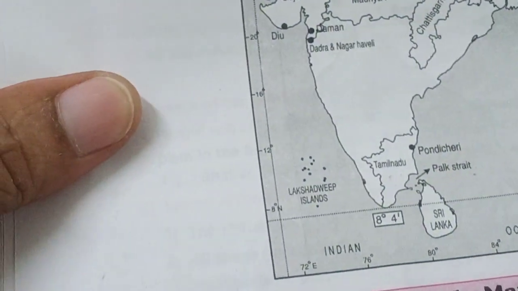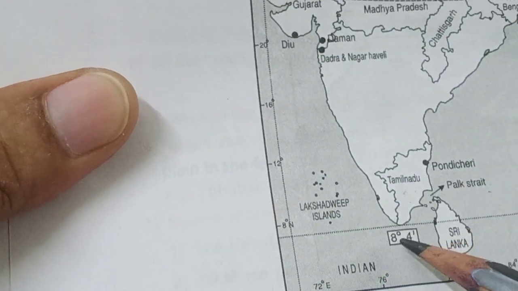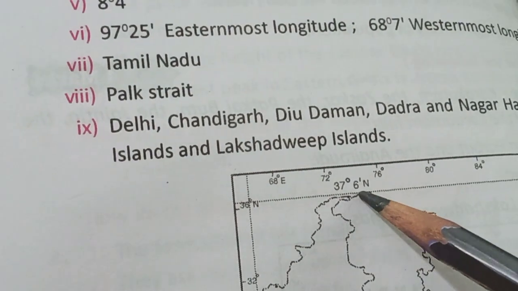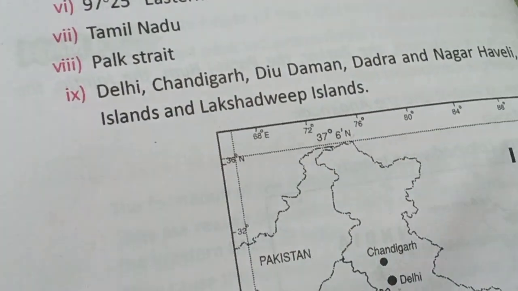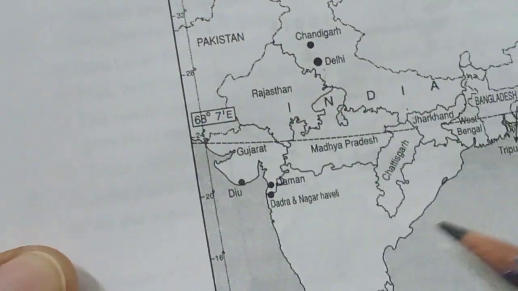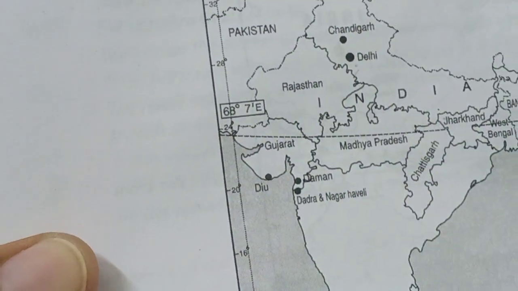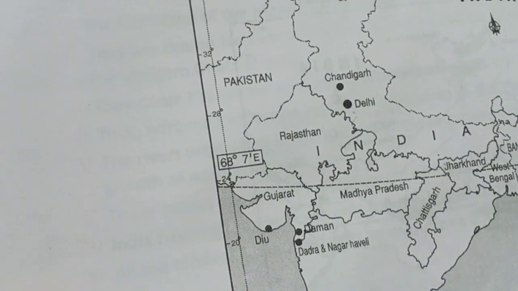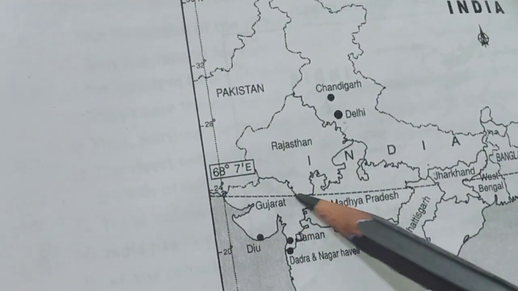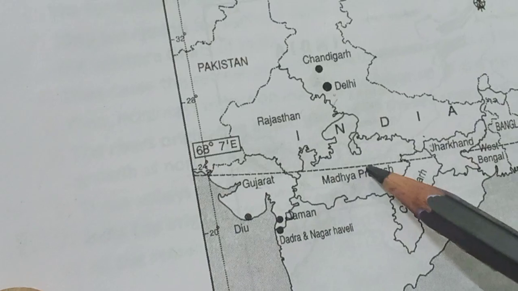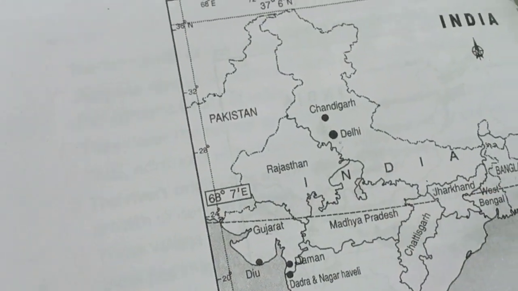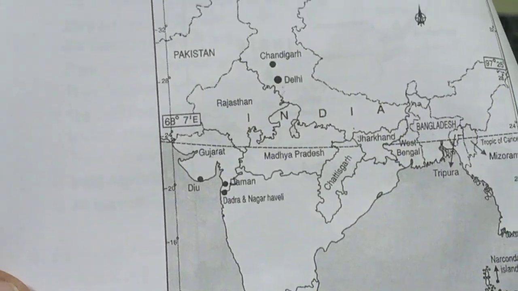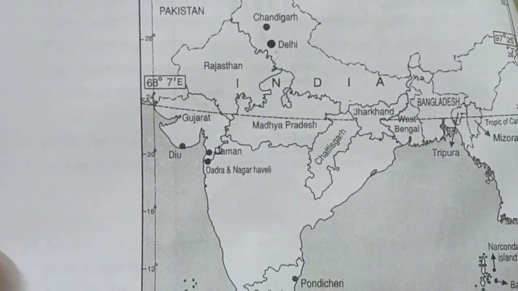Look children, I will show you the latitudinal extent: 8 degrees 4 minutes. Here, look children, 37 degrees 6 minutes north. These are the latitudinal extent. Among these latitudes, Tropic of Cancer is very very important. It passes through 8 states. 1, 2, 3, 4, 5, 6, 7, 8. Okay children. So that is also asked in examinations.